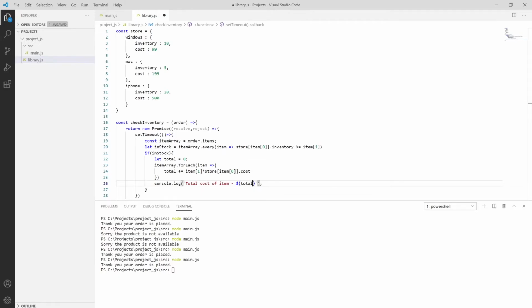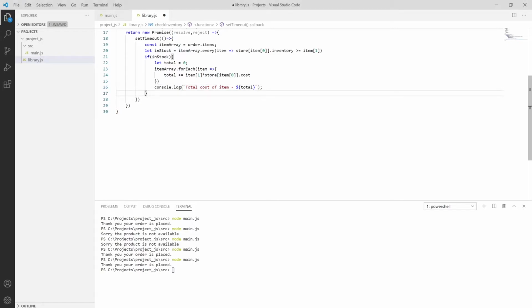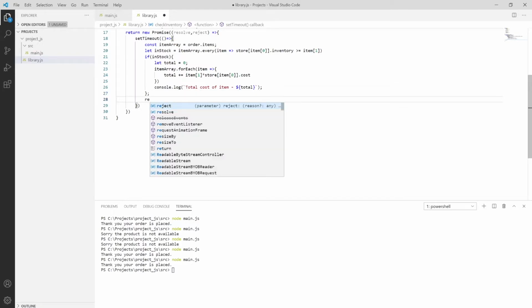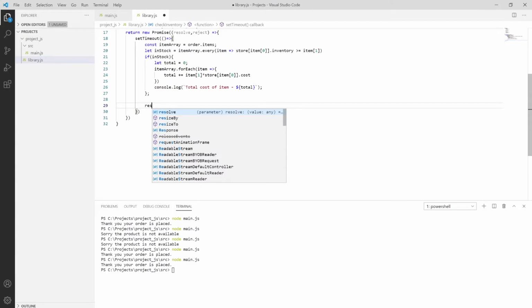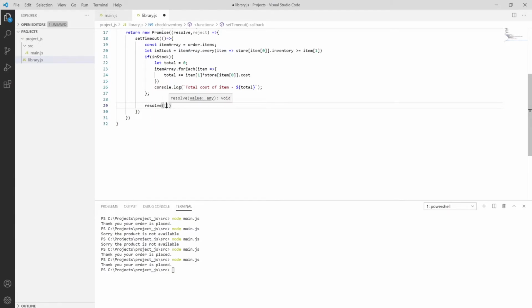We also have to put the promises in the resolve. So I'm putting resolve in the if block, and then moving to a resolve statement, where we have the order and the total value, passing it over here also. Then I'm moving towards the else block.